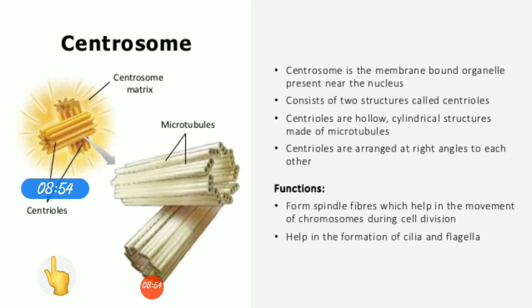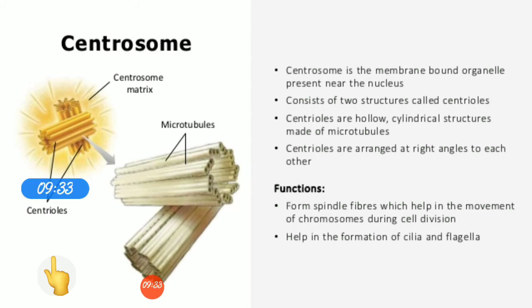There is one more table in which the difference between plant cell and animal cell is given. It is very important. You have to learn that also, like which cell organelle is present in only plant cells and which is only in animal cells. Like plant cell has a cell wall, animal cell does not have. Plant cell has chloroplast, animal cell does not have that. The vacuoles in plant cells are large and big, animal cells have small and fewer vacuoles. Centrosomes are absent in plant cells, centrosomes are present in animal cells. Like that you have to learn the table. Okay.